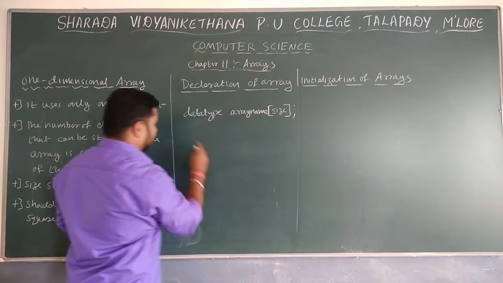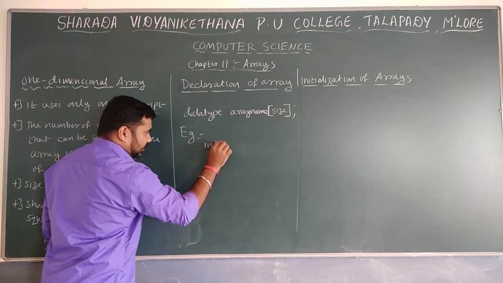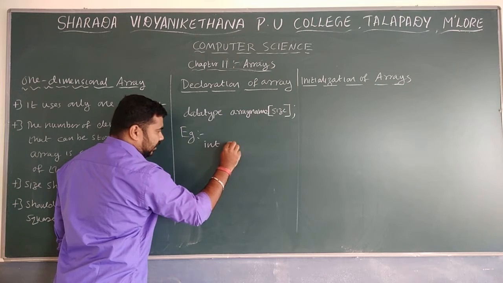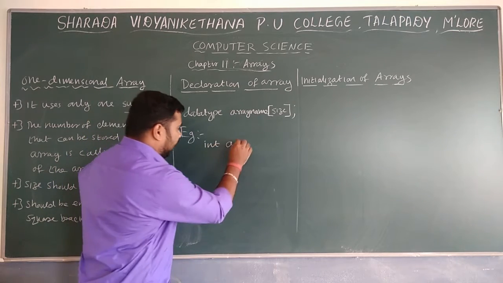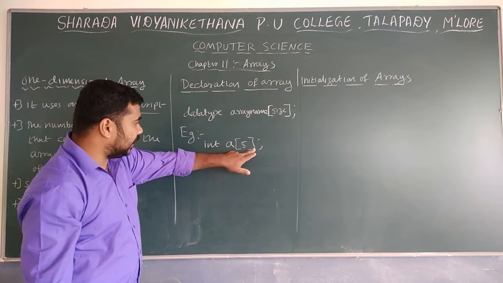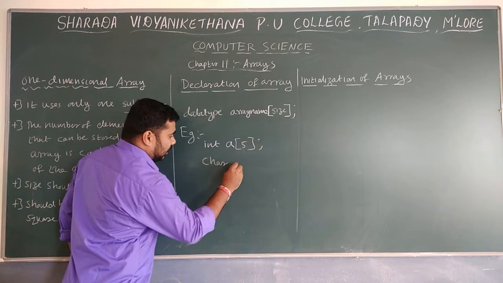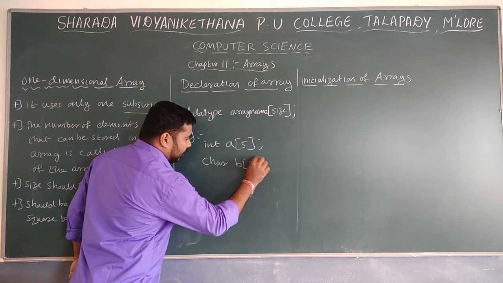We'll write one example. How can you write an example? int, with the array name a: int a of 5. One more, char b of 5.